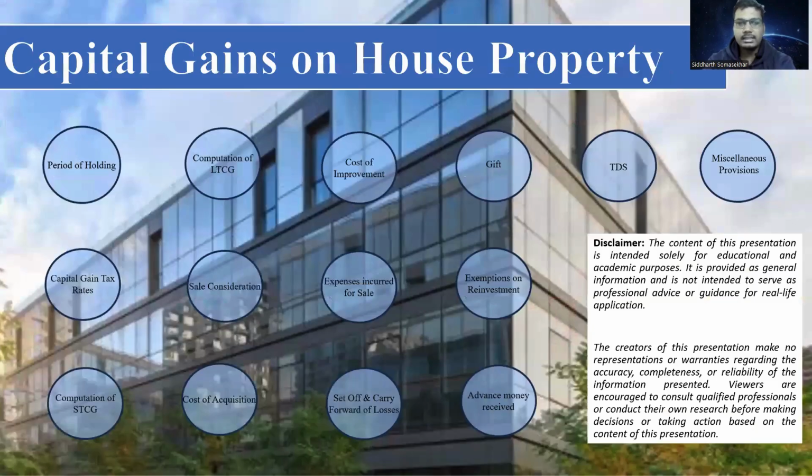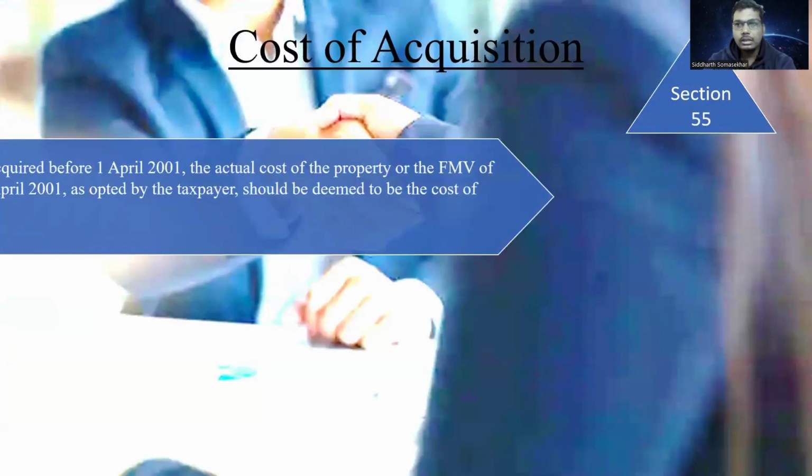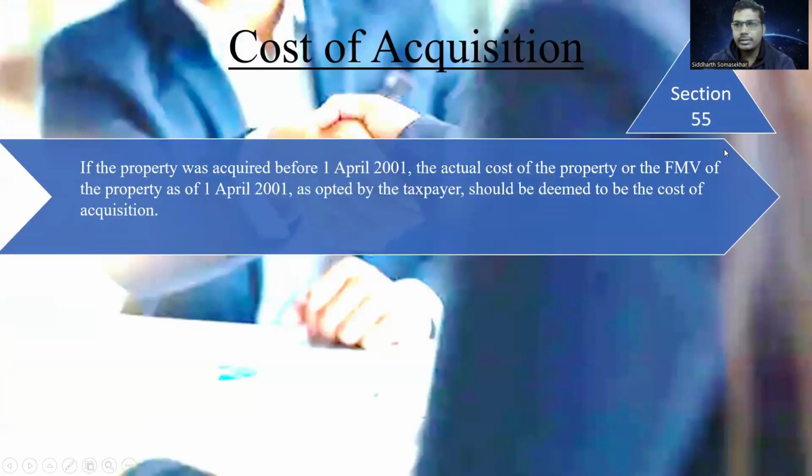Next, we'll understand what is the cost of acquisition. Cost of acquisition is covered under Section 55 of the Income Tax Act. Now, cost of acquisition is pretty simple. Whatever is the cost at which you had bought the property, that would be the cost of acquisition. Only one exception here is if the property was acquired before the 1st April 2001, then you have two options.